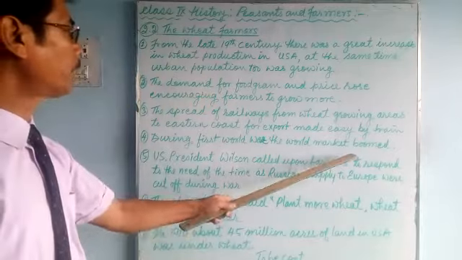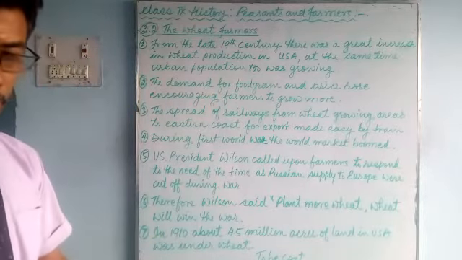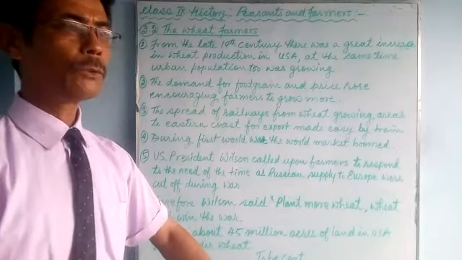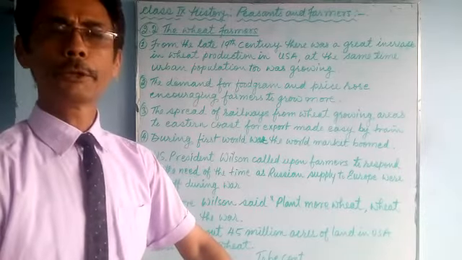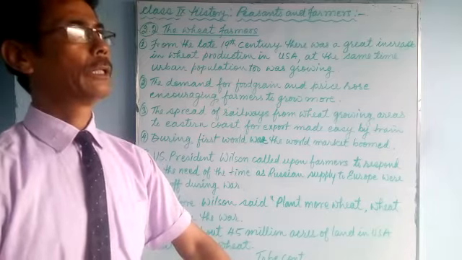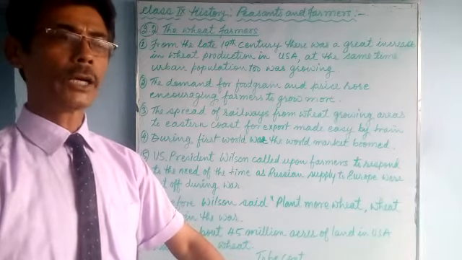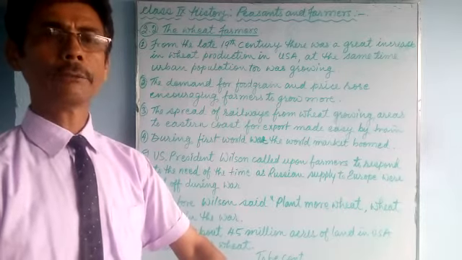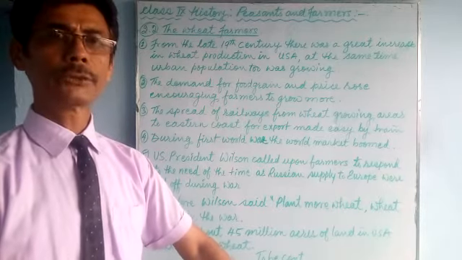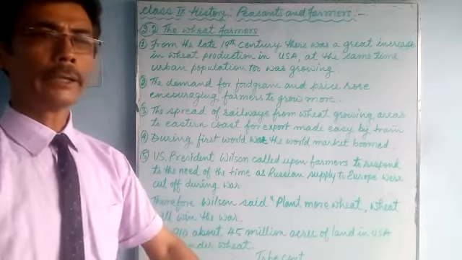the world market boomed. Why? Do you know? Because we have learned previously, Eastern Europe was producing food grains, and once the war started, the food grains were supplied by Russia, America, and even Australia, Canada.